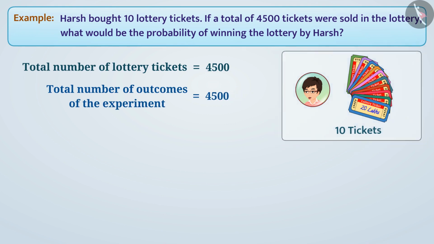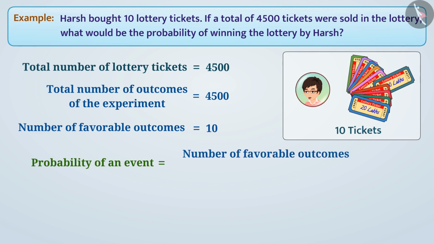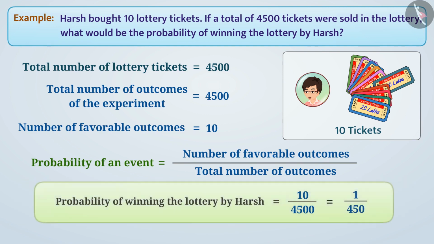Of these, Harsh has bought 10 tickets. In this way, Harsh can win the lottery if one of the 10 tickets is selected. So there are 10 favorable outcomes for the event of Harsh winning the lottery. We know that the probability of an event is equal to the number of favorable outcomes for that event divided by the total number of outcomes of the experiment. So here, the probability of Harsh winning the lottery will be 10 divided by 4,500, which is equal to 1 divided by 450.